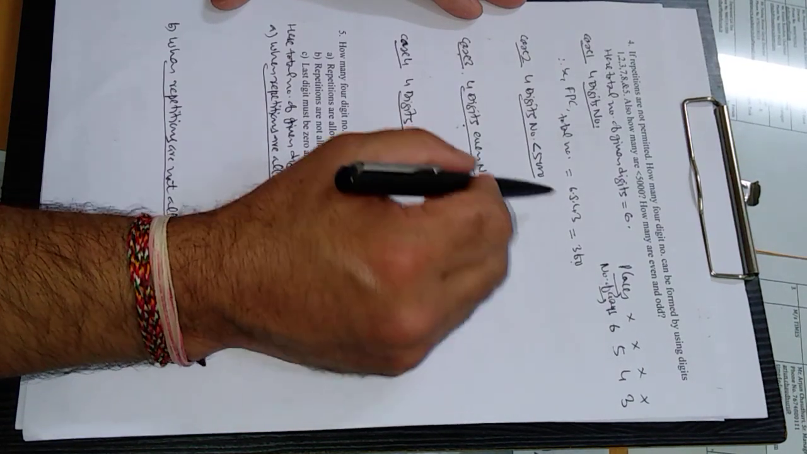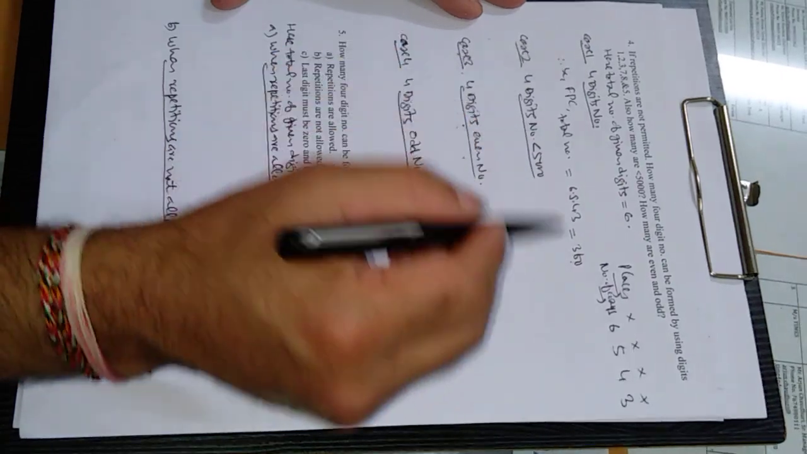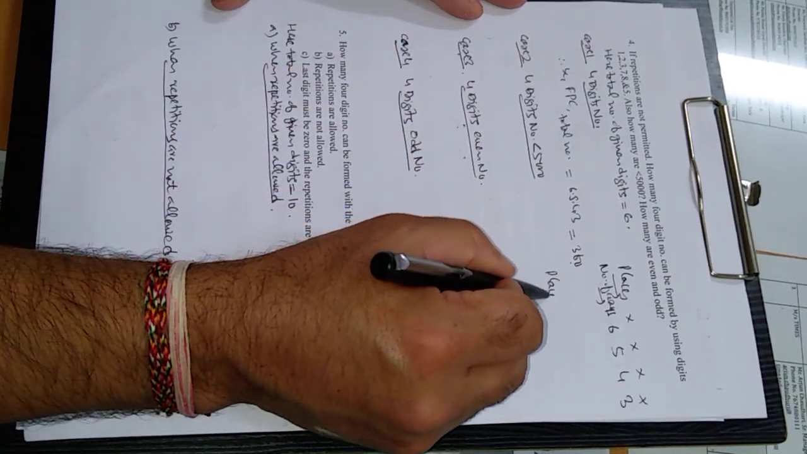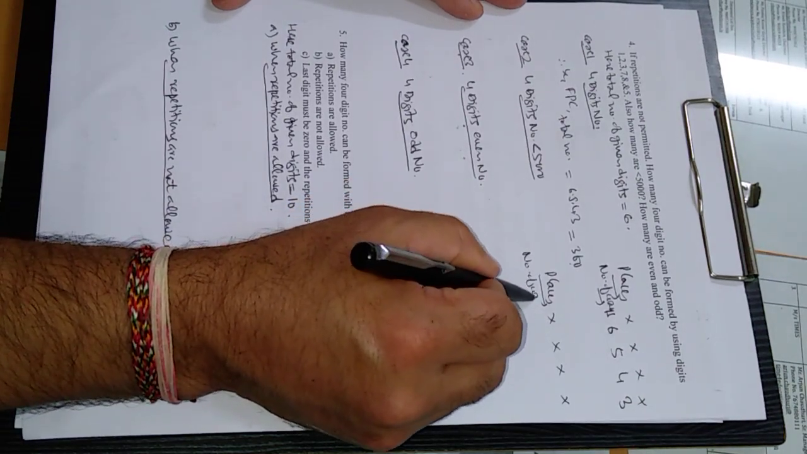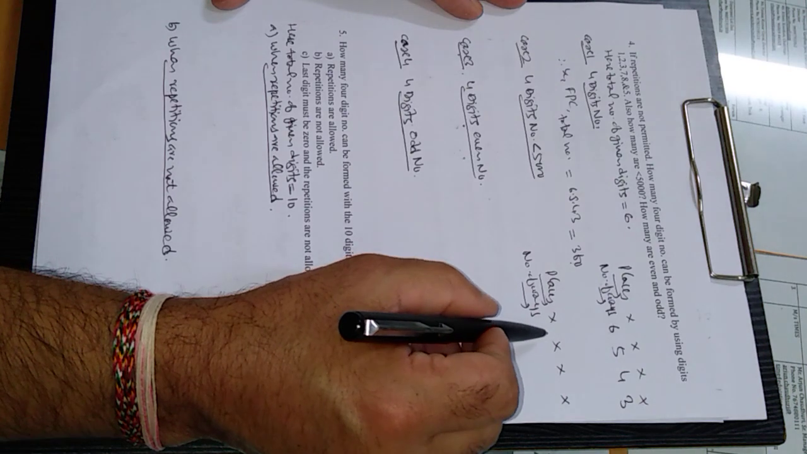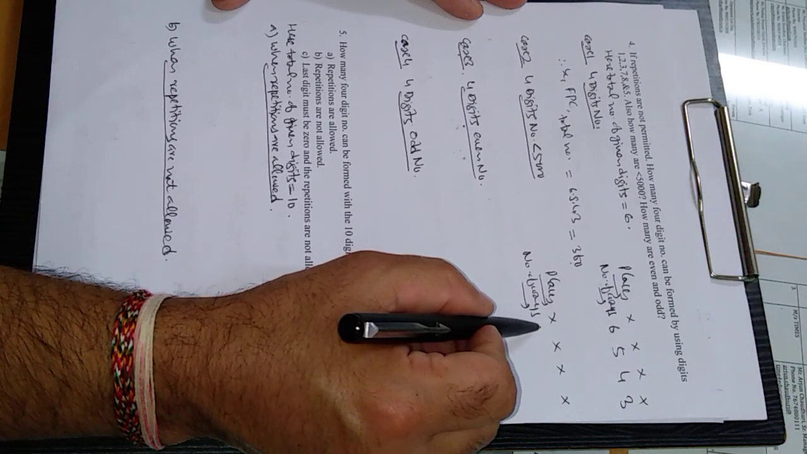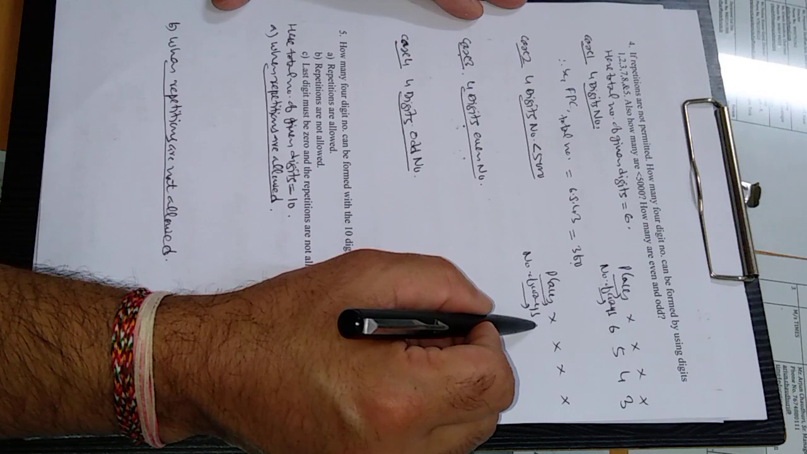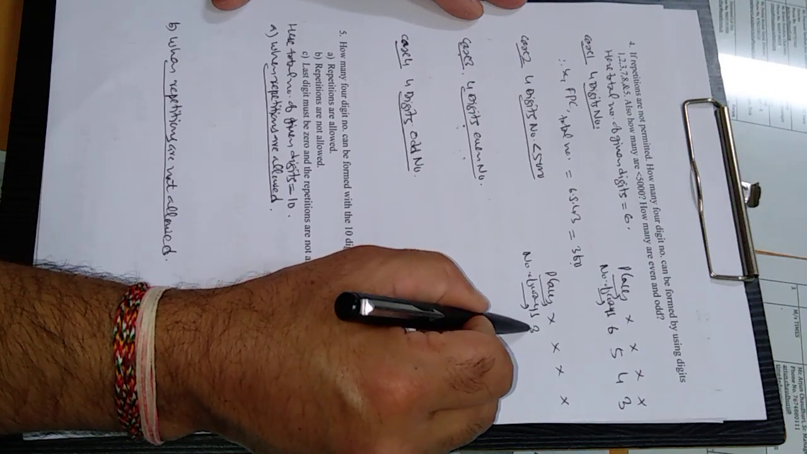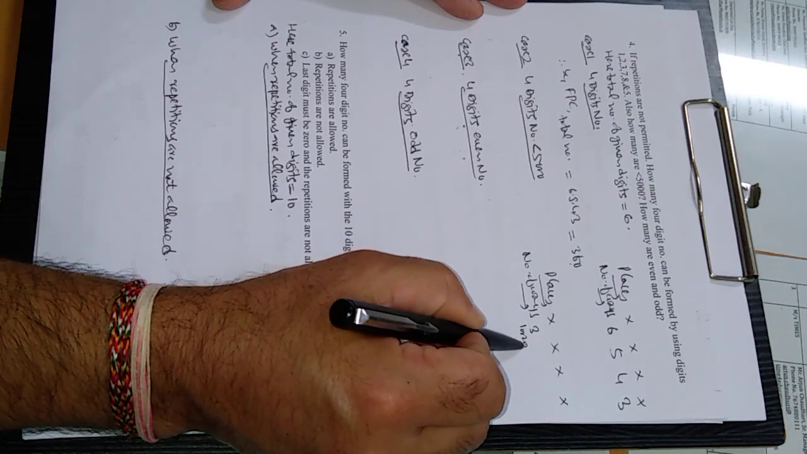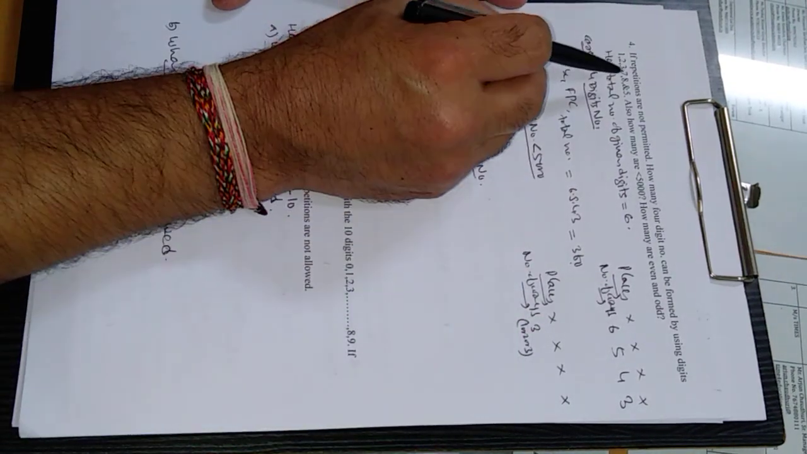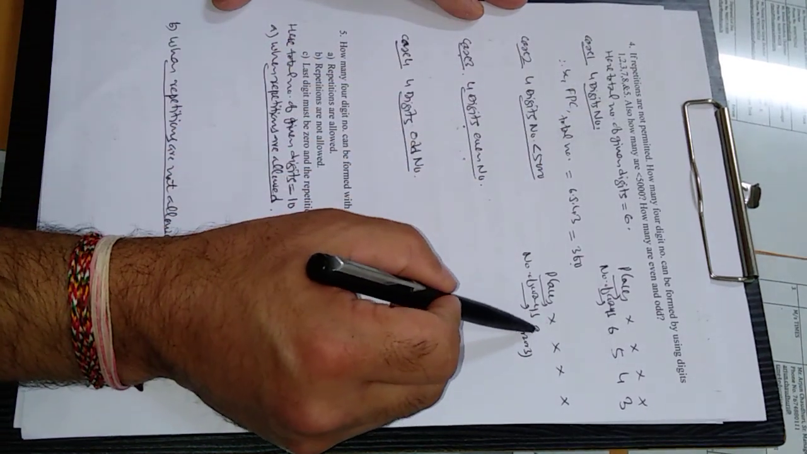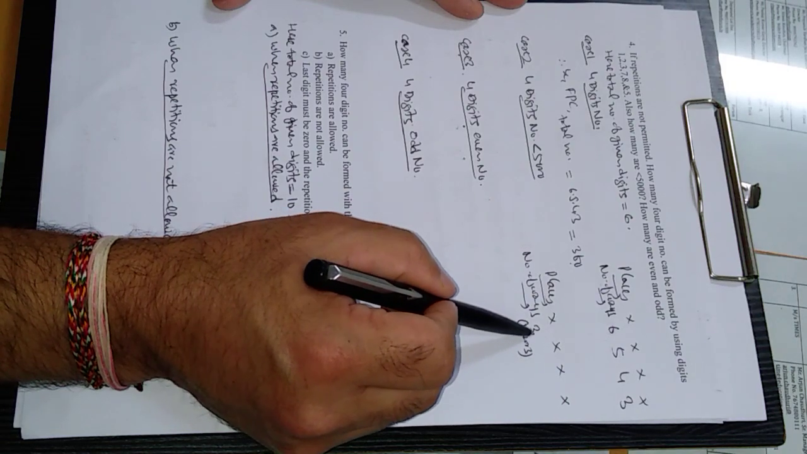Out of these, now we have to check how many are less than 5000. That is case 2. Again, 4 places: 1, 2, 3, 4. The number of ways for filling each place, less than 5000. Less than 5000 means the first place can be filled in only 3 ways, either 1 or 2 or 3. Only in these 3 cases the number will be less than 5000, because if you put 7, 8, 5 in the first position, then this number will no more be less than 5000. So only 3 options are there.